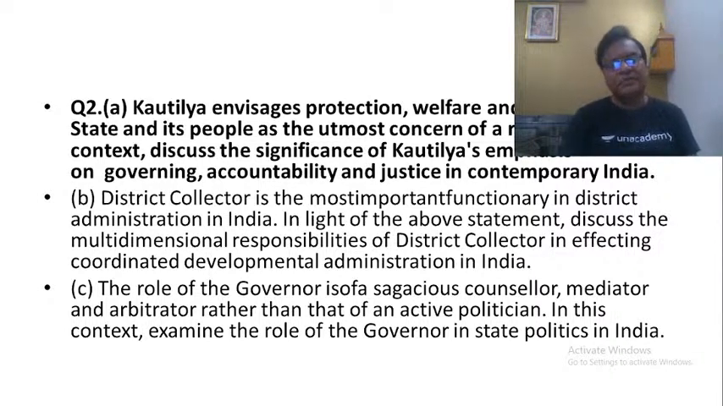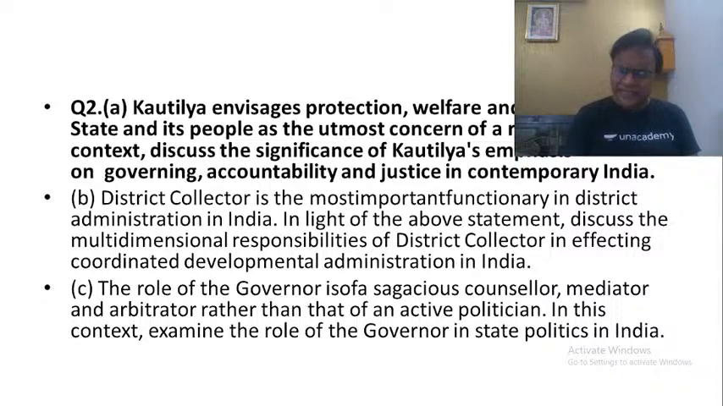District collector is also responsible for conducting elections in the district. From panchayat to the parliament, he is the one who is responsible for conducting all the elections. And district collector is also responsible for disaster management. He is also the head of the district disaster management authority. He has to be proactive. He has to anticipate the disasters and also take measures before they strike. And finally, district collector is also the chief protocol officer of the district.